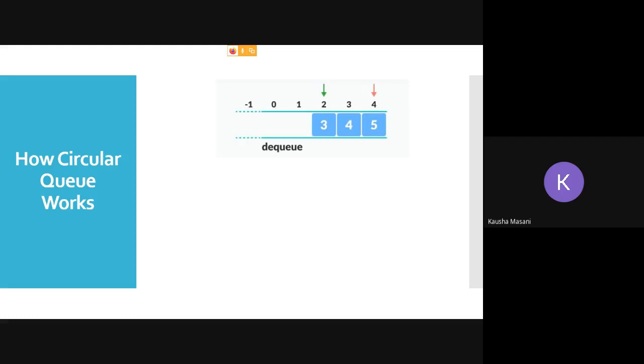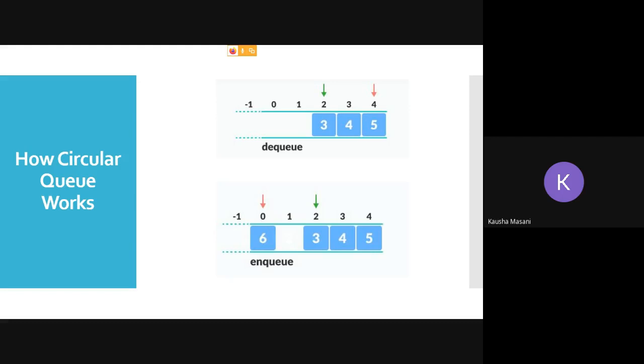Now you can see that you can reset back your rear. You can add the elements, because the 0 and 1 positions are empty. So you can use the modulo division. Reset your rear back to 0, and you can go for your NQ operation. So now your rear is pointing at 0 and Q of 0 is equal to 6.